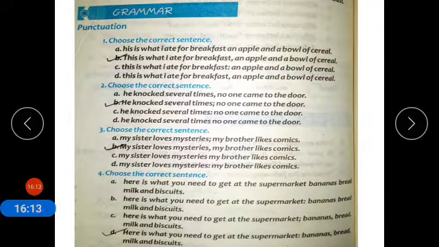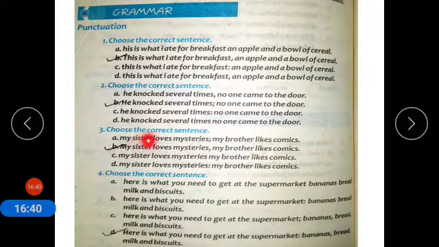A colon is used here because she is explaining her breakfast. Next: He knocked several times; no one came to the door. Both are independent clauses, so they are joined together by putting a semicolon in between them.